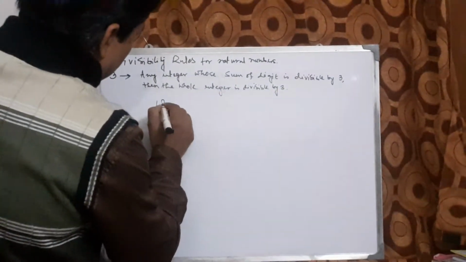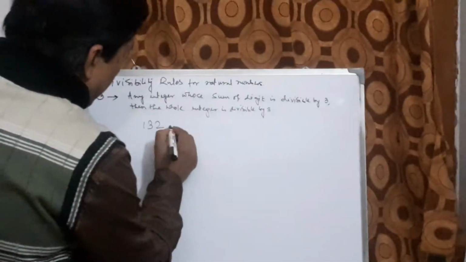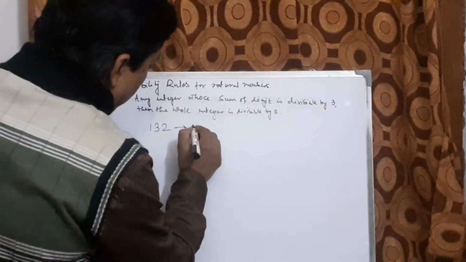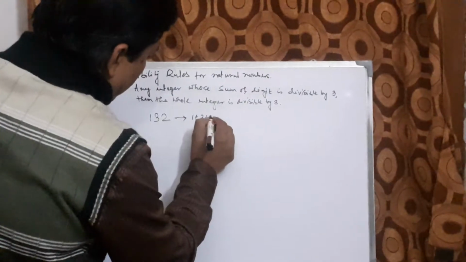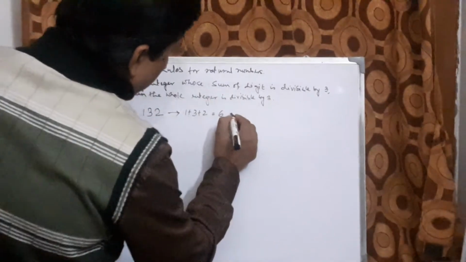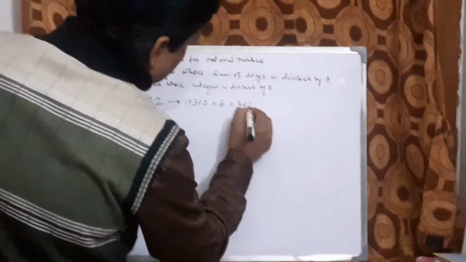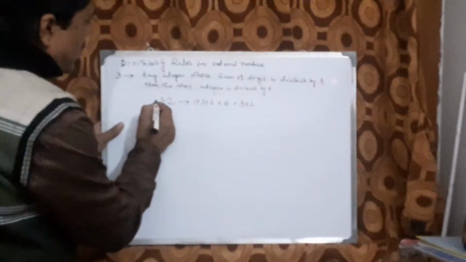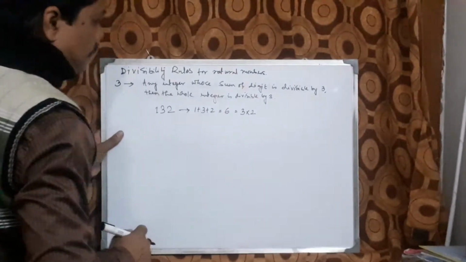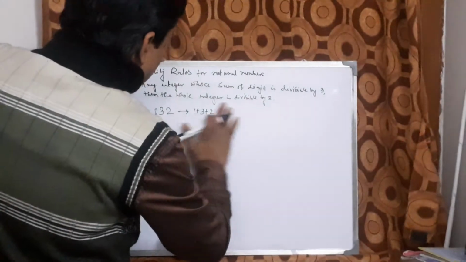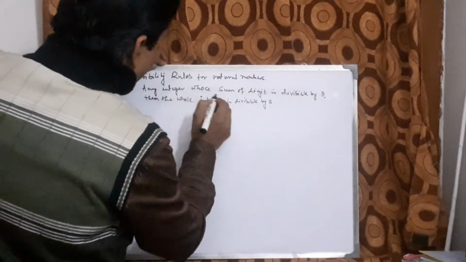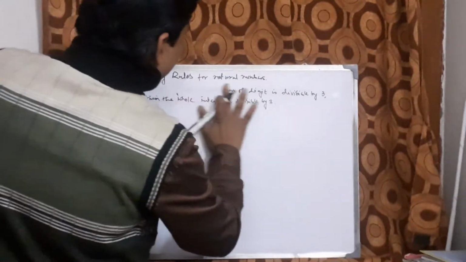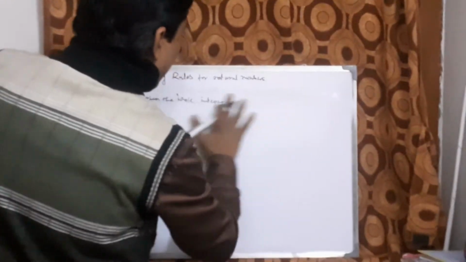Suppose 1, 3, 2. It is an integer. Summation of the digits of the integer is 1 plus 3 plus 2 equal to 6 equal to 3 into 2, that is a multiple of 3. So this is definitely divisible by 3. This can be proved also. Now let us prove how this is applicable for any integer.